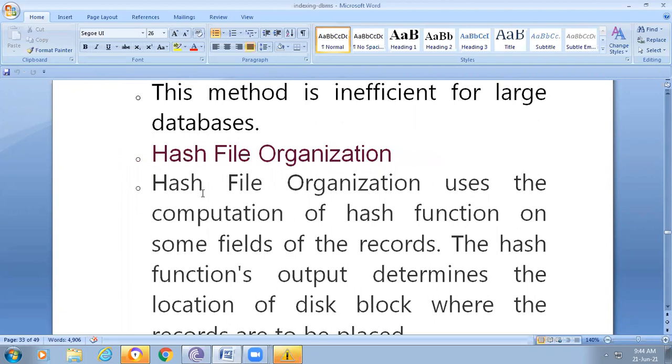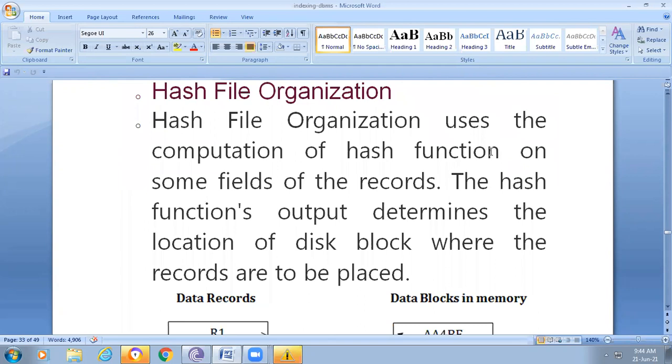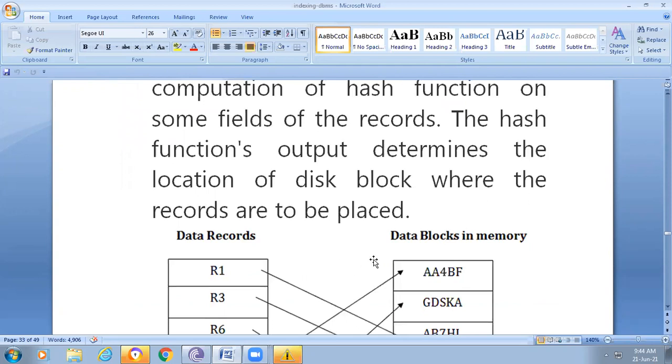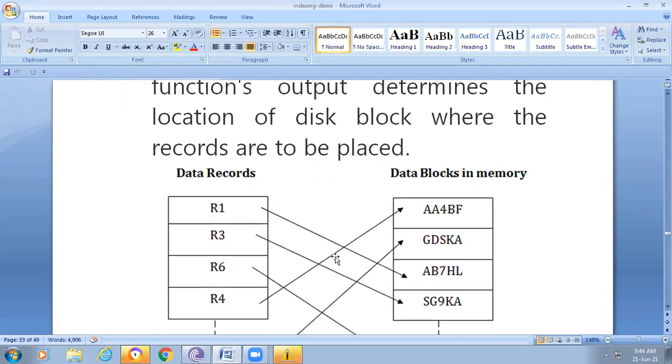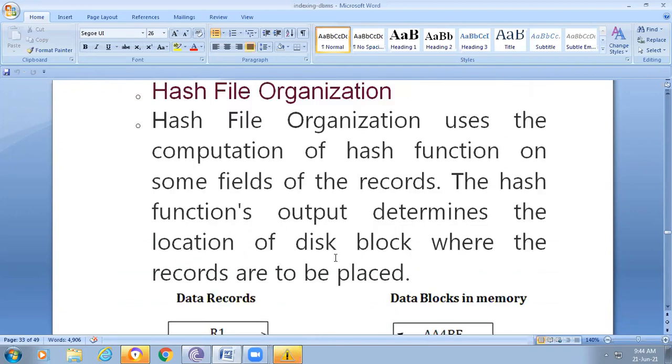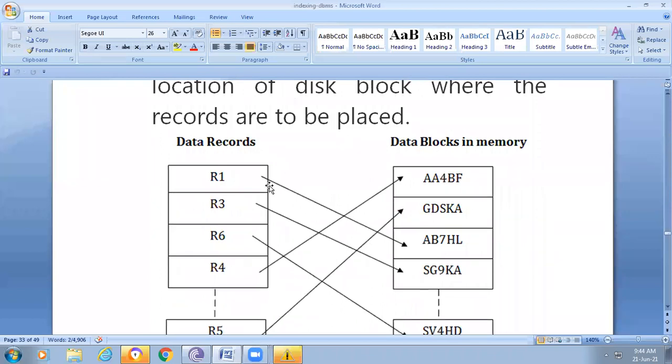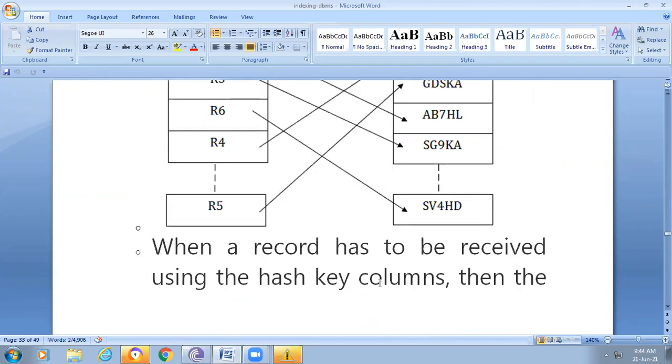Next one is the hash file. Hash file organization uses the computation of a hash function on some fields of the records. The hash function output determines the location of the disk block where the record is to be placed. So the hash function decides where we place the record. For example, R1 is placed in this location, R3 in this location, and R4 in this location.